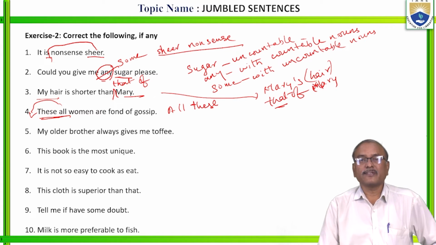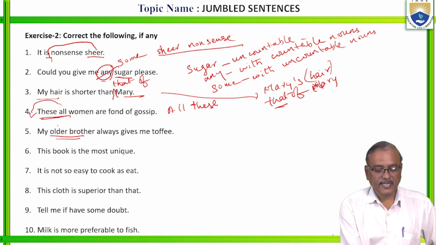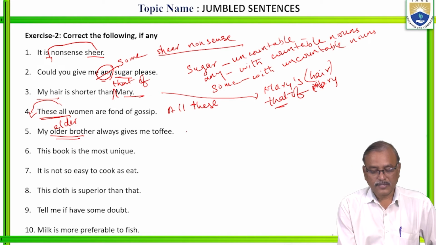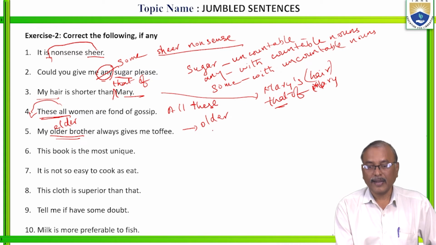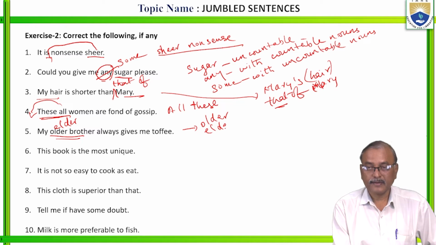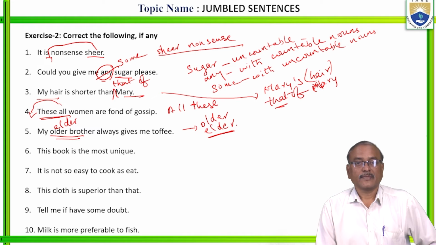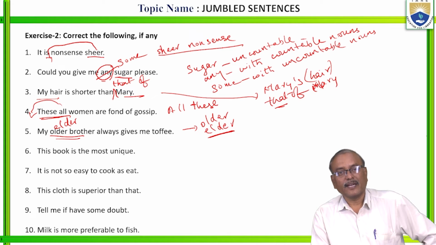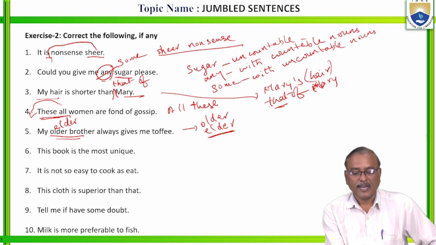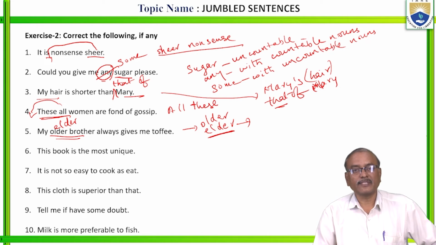My older brother always gives me toffee. Don't say older brother. You have to say the elder brother. Here, instead of older, you can say elder. So, you must remember the difference between older and elder. Elder is within the family: elder brother, elder sister, younger sister, like that. Elder is used to compare the age groups within the family.